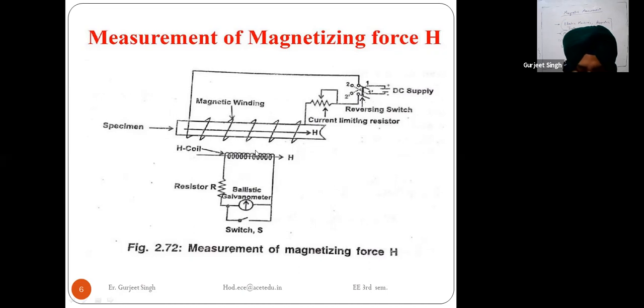So the magnetizing force within the specimen, which is represented by H, may be determined by measuring the magnetizing force on its surface. The magnetizing force which is inside the specimen is equal to the magnetizing force that is available on its surface.